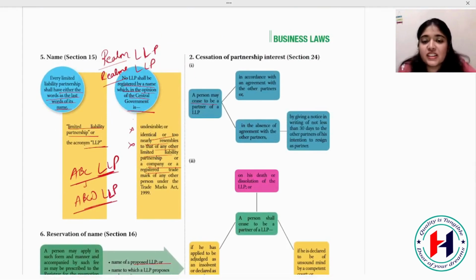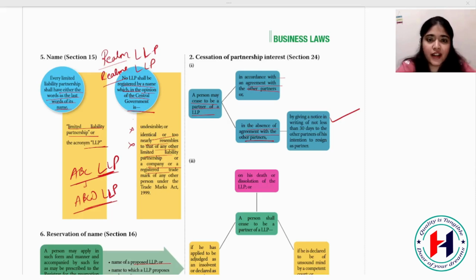Cessation of partnership interest. A partner may cease to be a partner of an LLP in accordance with the agreement with the other partners. If you don't want to continue as a partner of the LLP, you have to inform the other partners. Or in the absence of an agreement, you have to give a notice in writing of not less than 30 days to the partners and tell them, now I want to resign from this partnership. Then you can resign. Either the agreement says you are going to work only for a few years, or if it doesn't, you can resign by giving a notice.